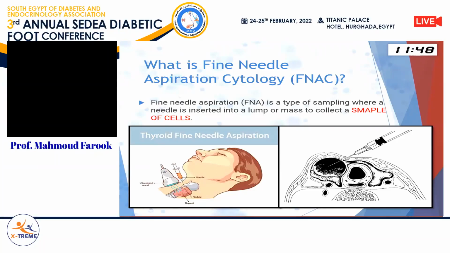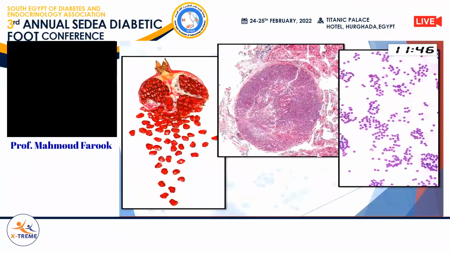To make the issue clearer, this image illustrates the difference. As you see here, this is a section from a pomegranate, and you can see the cells are arranged in groups, separated from the neighboring group by this white band. This is how we evaluate the excisional biopsy of the pomegranate. All the information for the diagnosis is present in one image. But in cytology, we are just examining these scattered cells. Only these scattered cells are present.